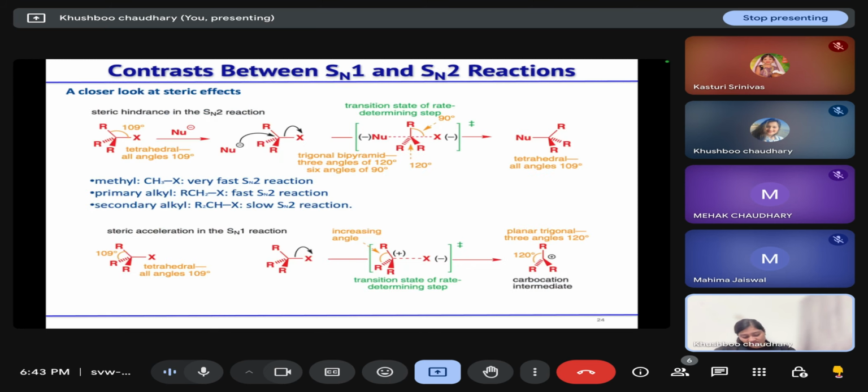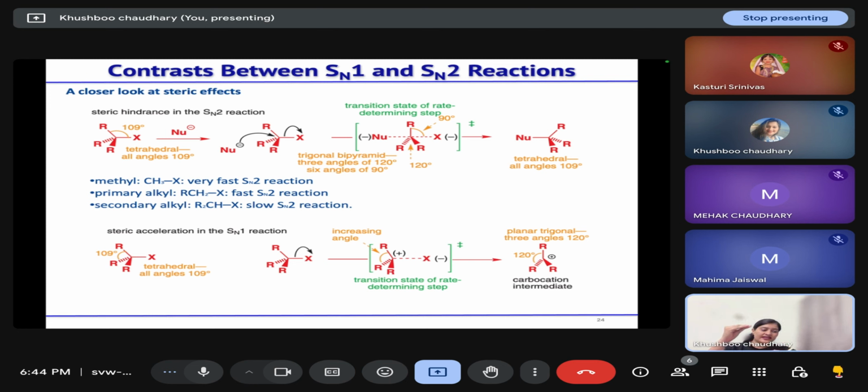Now let us discuss the differences between the SN1 and SN2 reactions. Based on the steric effect, as the hindrance at the carbon that is attached with the leaving group increases, the rate of SN1 reaction will increase because the stability of the carbocation will increase. As this hindrance decreases, the rate of SN2 reaction will increase because the nucleophile can easily approach the center where the leaving group is present.